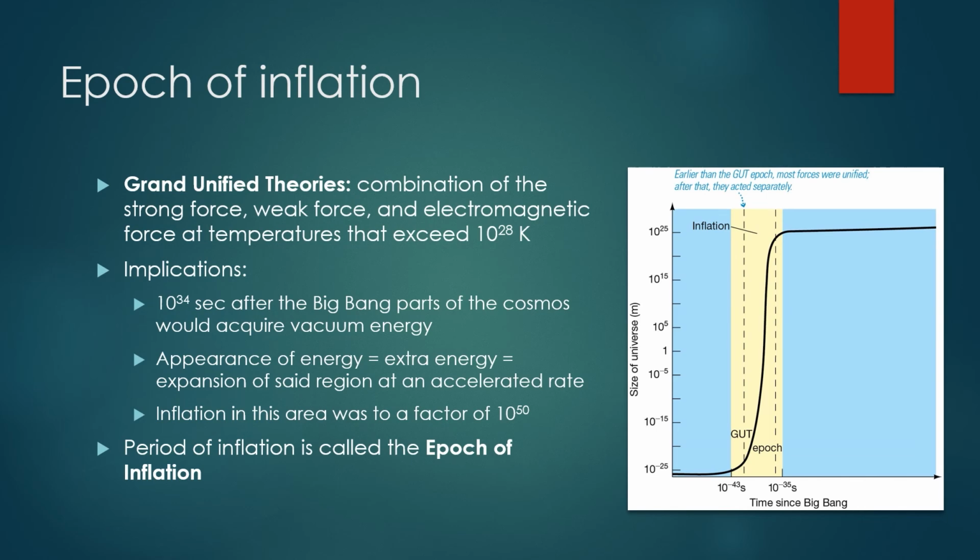Implications were discovered for the early universe using this: less than 10 to the negative 34 seconds after the Big Bang, parts of the cosmos would have found themselves unstable, in which they would simply face an acquired vacuum energy, basically becoming excited above its equilibrium state. And the appearance of this energy led to extra energy, causing the affected region to expand at an accelerated rate, or hyperinflate, to a factor of 10 to the 50th. This period, known as cosmic inflation, is also known as the epoch of inflation.